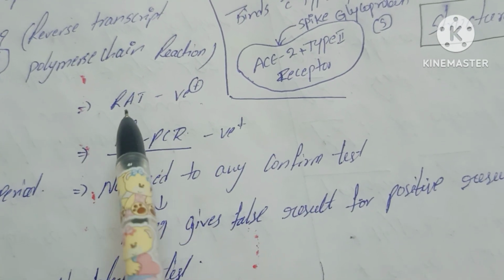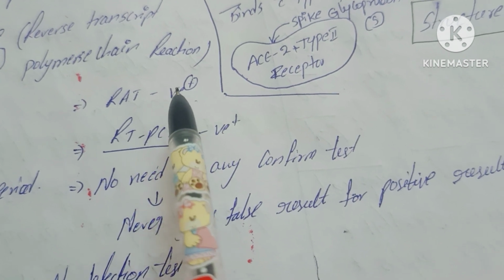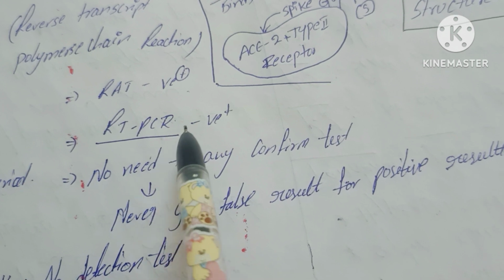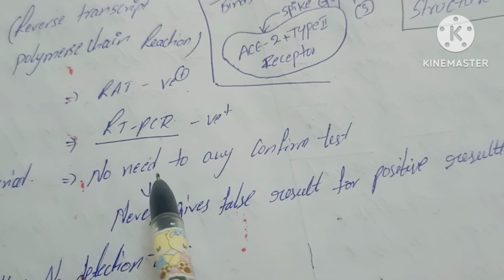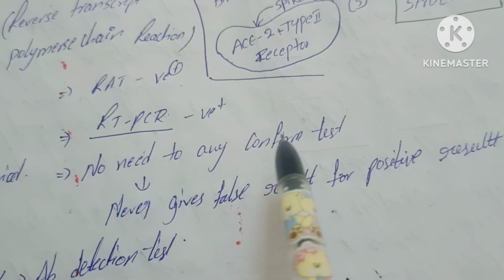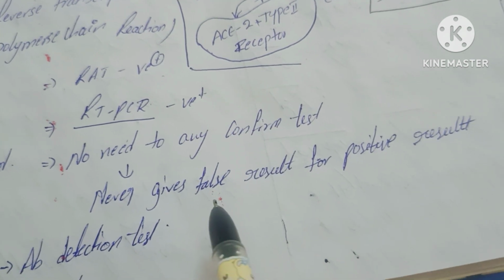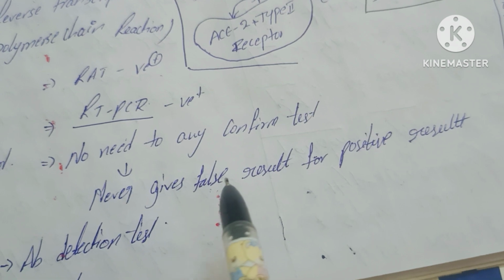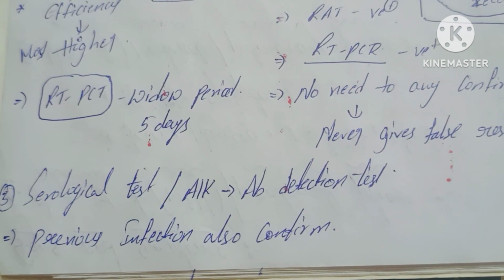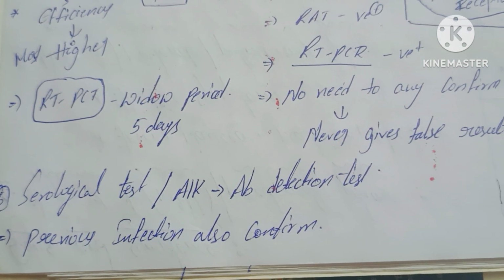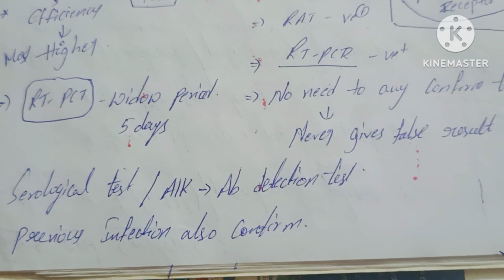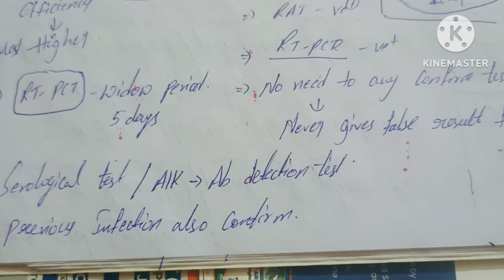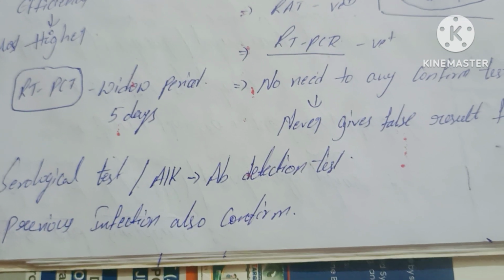If we do the RAT and it gives a positive result, then we go for RT-PCR. If that is also positive, then there is no need to confirm with other tests because it gives a positive result. This is called the diagnosis of COVID-19. The serological test detects the organisms of COVID-19, and previous infections are also confirmed in this test.